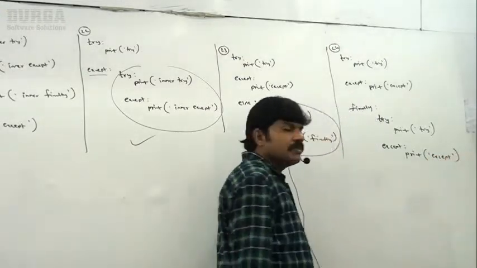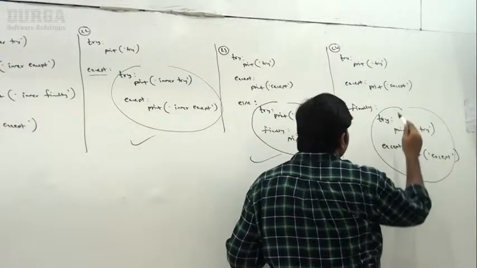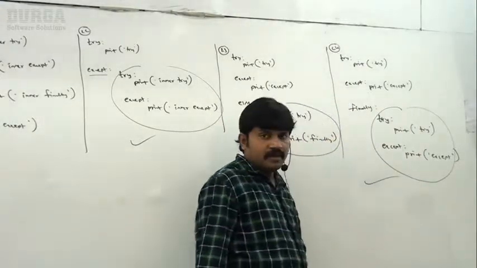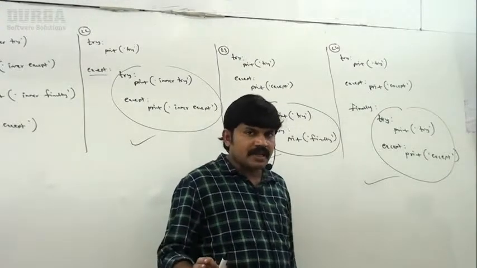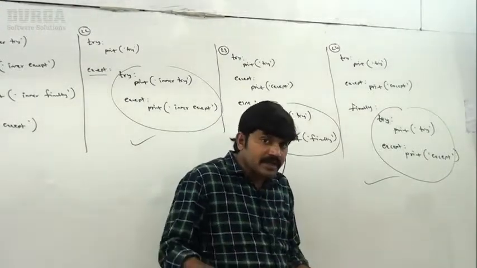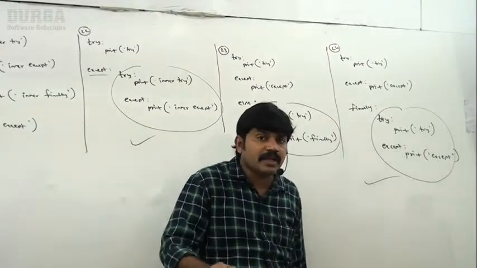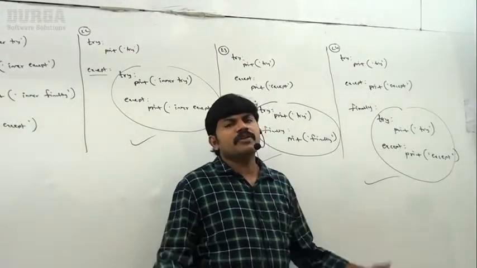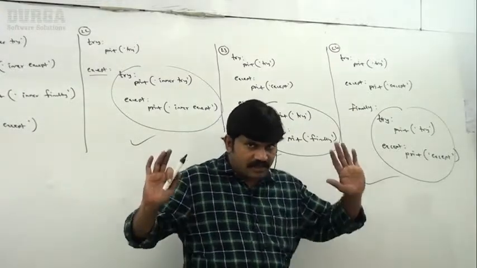Can you please confirm, is it valid or not? Yes. Inside finally you can take try except, no problem at all. So try except else finally you can take inside try block, inside except block, inside else block, inside finally block also. Everywhere, nesting of try except else finally is always possible.